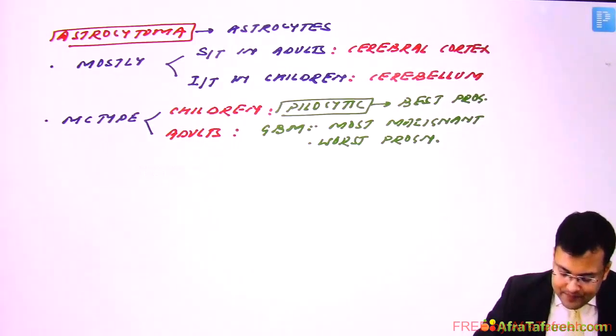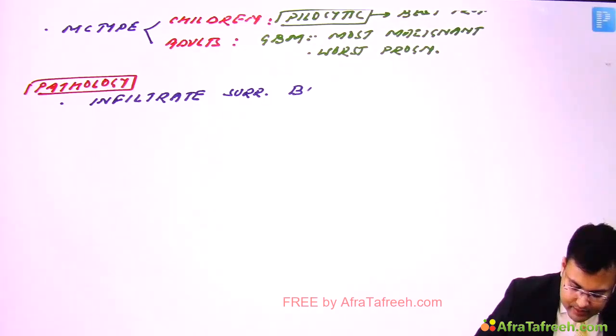Okay, so see questions related to pathology. Generally, astrocytomas are going to infiltrate the surrounding brain. Clear? So what are the exceptions?